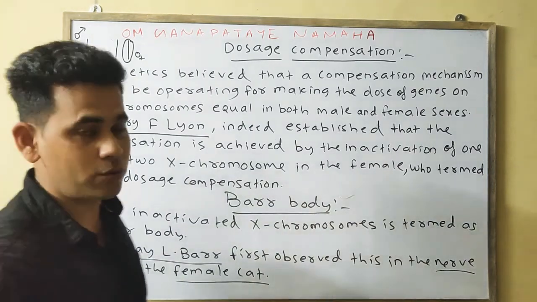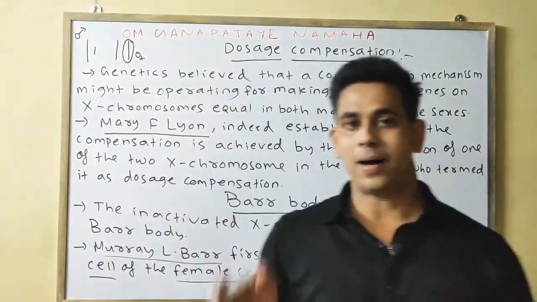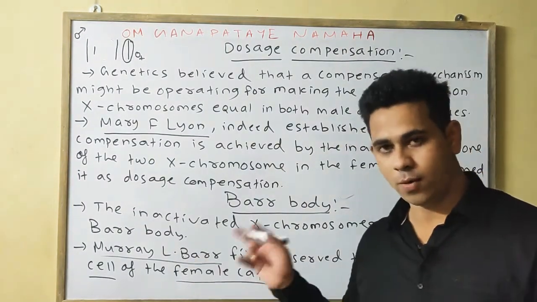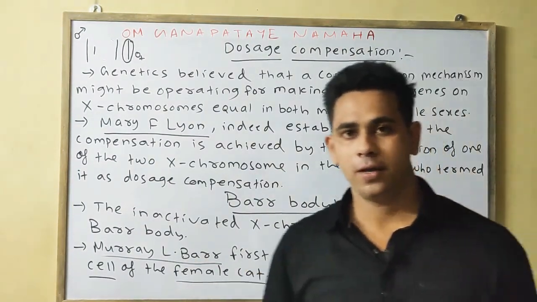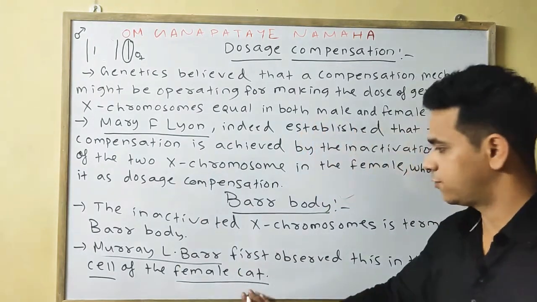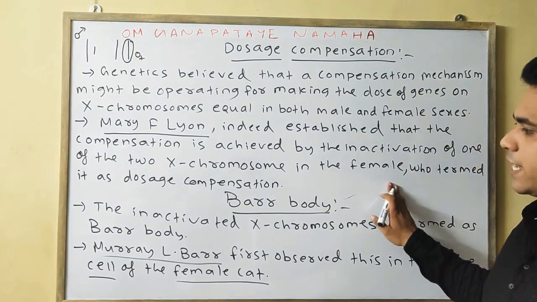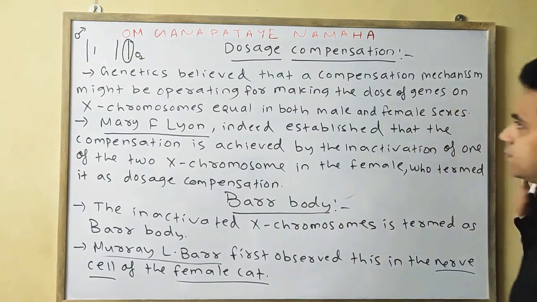So this may be your 1 mark objective: where was the Barr body first observed and by whom? Murray L. Barr observed the Barr body first in the nerve cells of the female cat. Please note down. Lastly, we will discuss the significance of the Barr body.